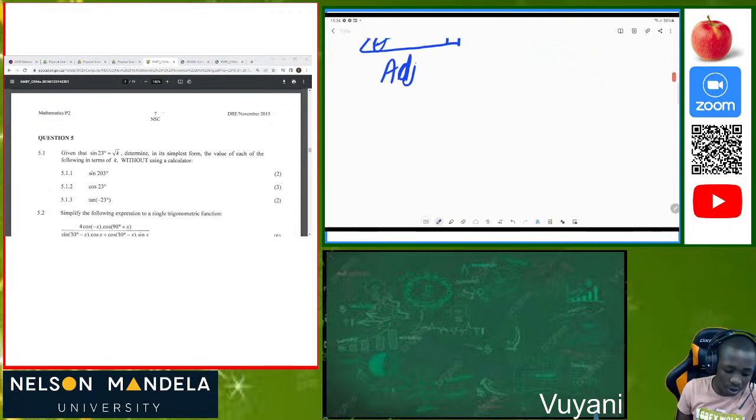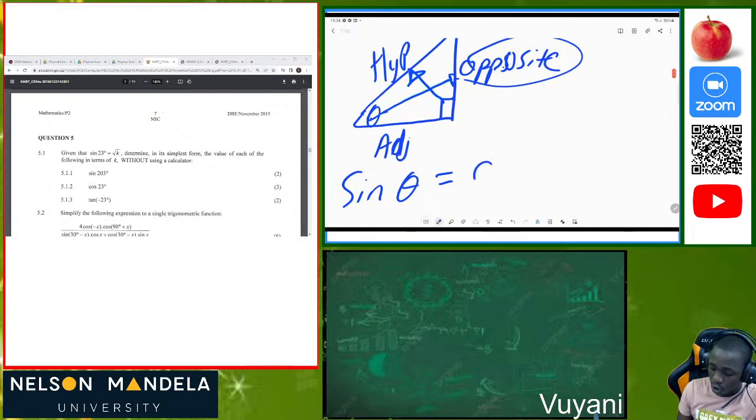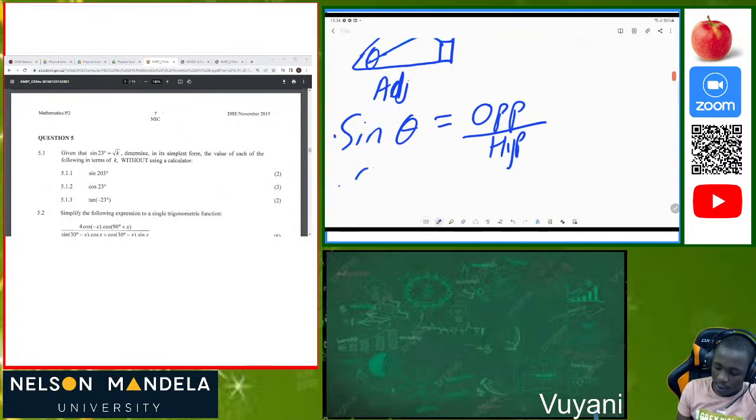Now we were taught that sine of theta is equal to opposite over hypotenuse. So we're just refreshing our memory. Then we were also taught that cos of theta is always equal to adjacent over hypotenuse.